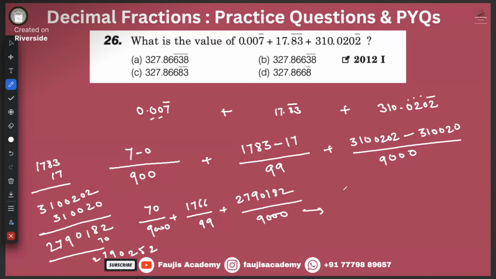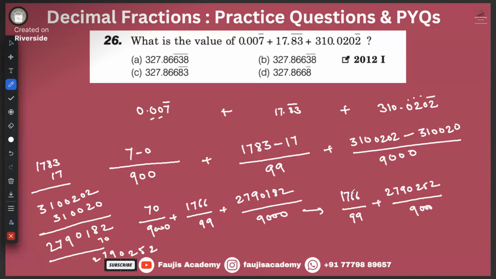So this means essentially 1766 divided by 99 plus 2790252 divided by 9,000.